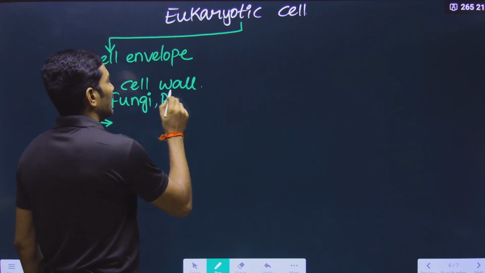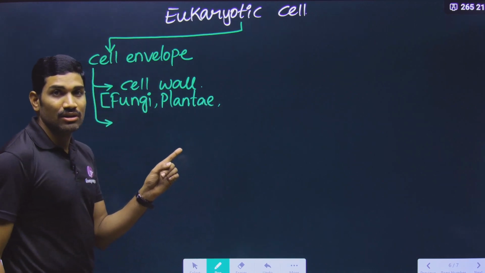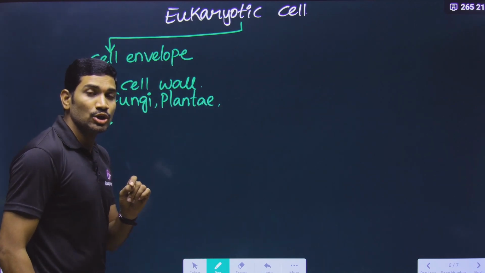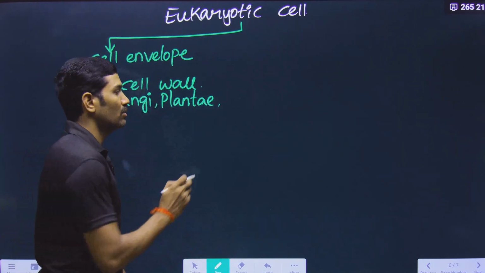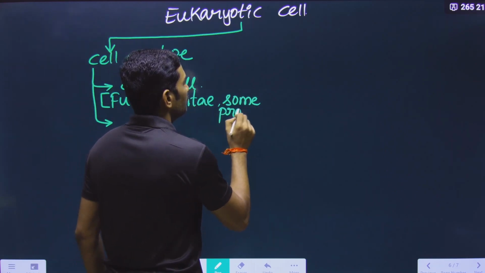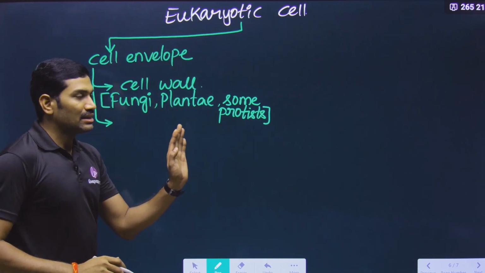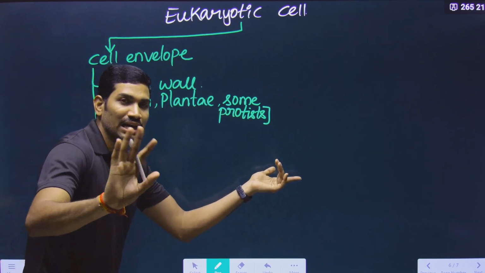And also plantae. Plantae means what? Plants. Plants have a cell wall. Then what about the Protista? Do all the protists have a cell wall? No. Some protists have a cell wall. That means the remaining protists do not have a cell wall.